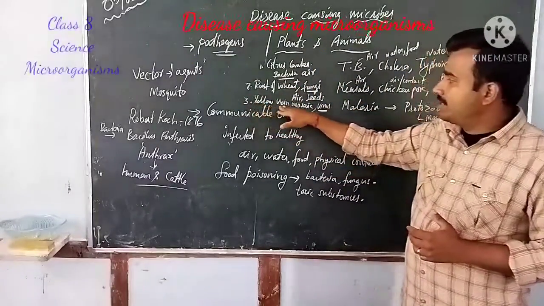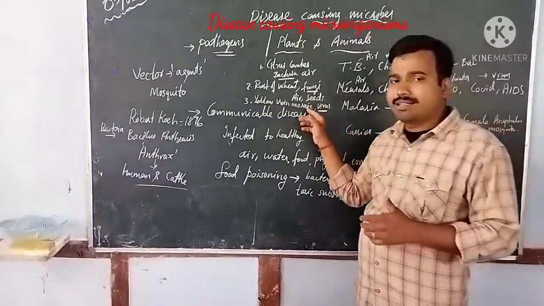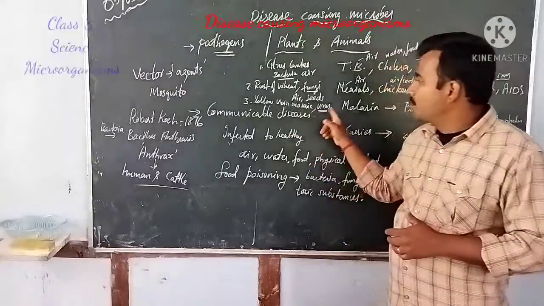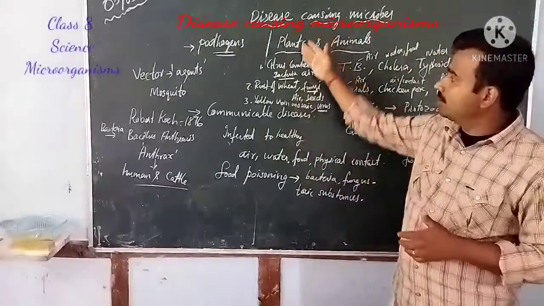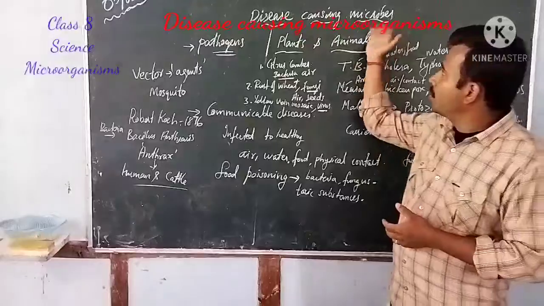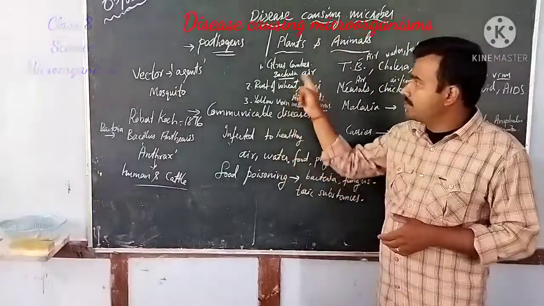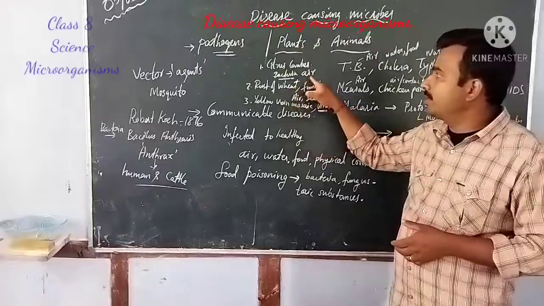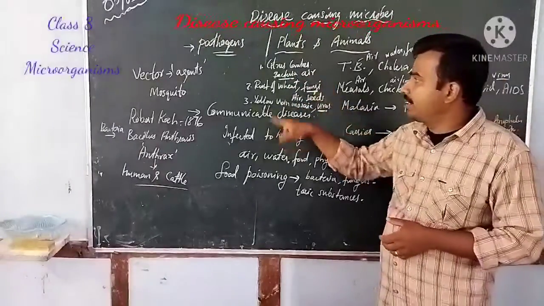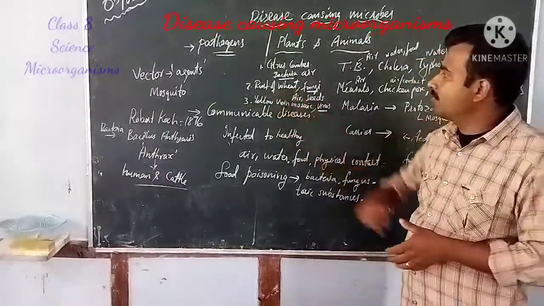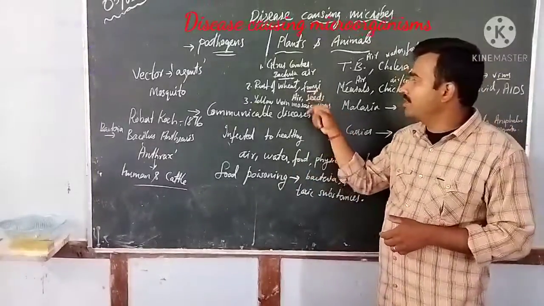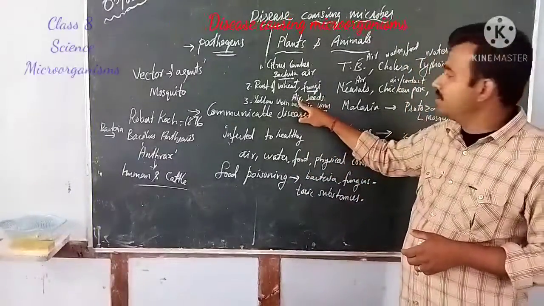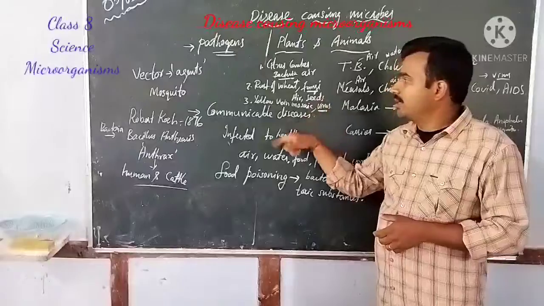Then the next one is yellow vein mosaic, another disease that is caused by a virus. These are the major diseases caused by microorganisms. First, citrus canker, caused by bacteria, with the mode of transmission being air. Next, rust of wheat, caused by fungus, with the mode of transmission being air and seeds.